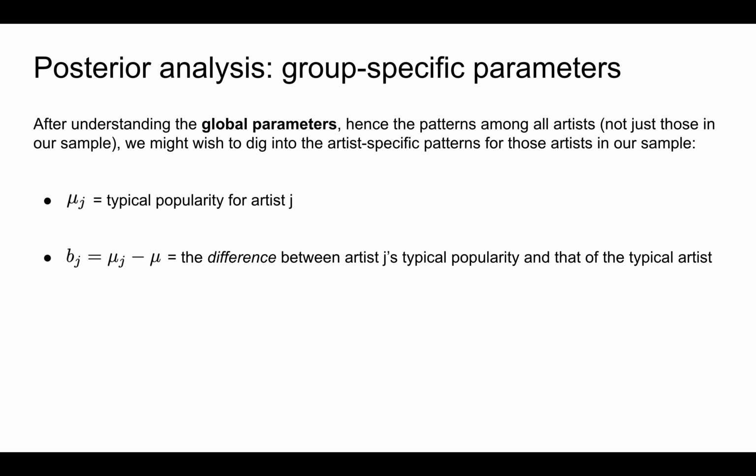Finally, after understanding the global parameters, hence the patterns among all artists, not just those in our sample, we might wish to dig into the artist-specific patterns for those artists that are in our sample. To this end, we can explore μj, the typical popularity for each artist j. Equivalently, we can explore how each artist j compares to the typical artist. Specifically, we can explore b sub j, the difference between artist j's typical popularity and that of the typical artist.